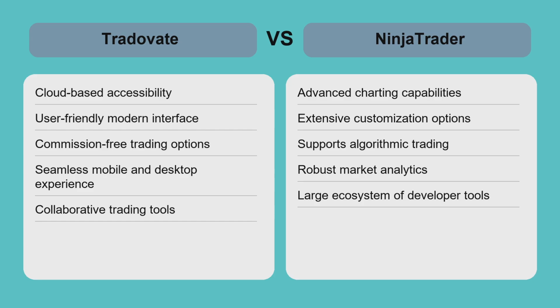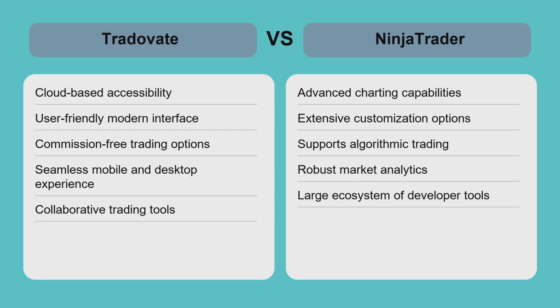Tradovate shines with its cloud-based accessibility and modern design, making it perfect for traders who want quick setup and mobile flexibility. It simplifies futures trading with lower fees and straightforward tools. NinjaTrader, in contrast, excels in advanced charting, automation, and customization, fitting traders who use complex strategies and require deep technical features.